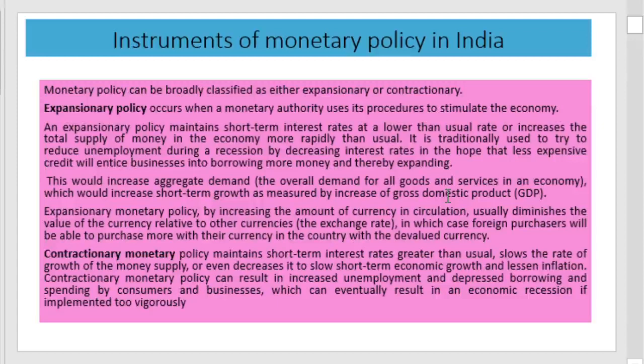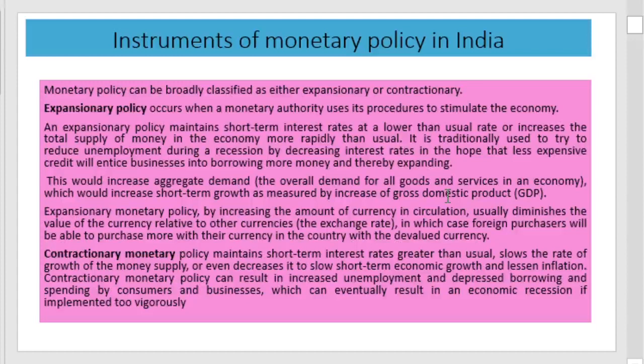Expansionary policy means the monetary authority tries to stimulate the economy by injecting more money into it. The monetary authority does this by maintaining the short-term interest rate at a lower level and increasing the total supply of money in the economy more rapidly.